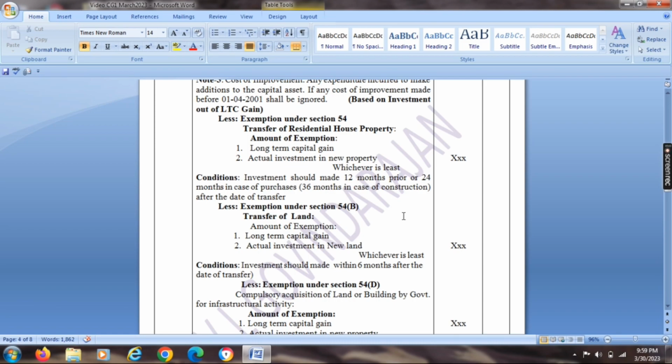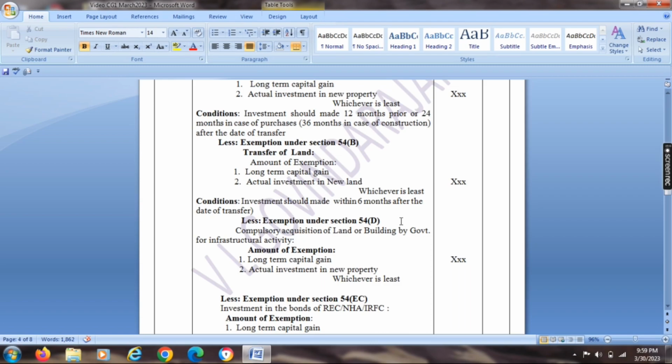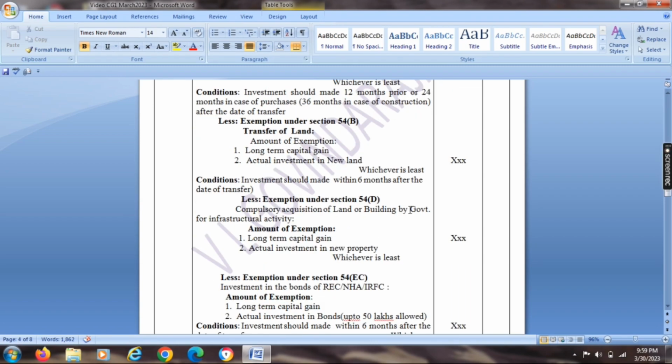Next is exemption under section 54D. Here it is compulsory acquisition of land and building by the government for infrastructure activity. Here the actual compensation granted by the government or the long-term capital gain, whichever is least, is exempted.